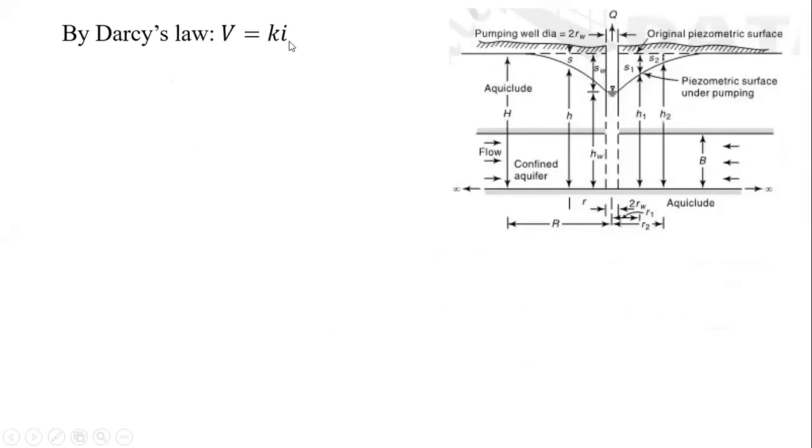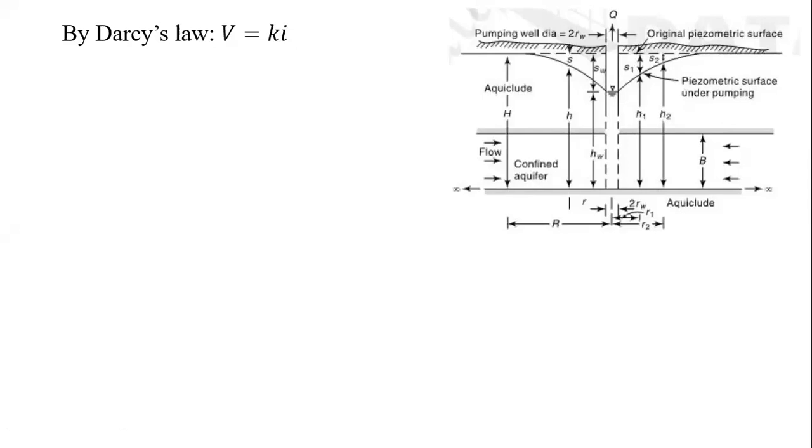We know that Darcy's law states that the velocity of the water or the liquid flowing through the soil particles is directly proportional to the hydraulic gradient. The hydraulic gradient is I, and where V is proportional to I, if you take the constant of proportionality, then V is equal to Ki, where K is the hydraulic conductivity, which is nothing but the velocity of flow per unit hydraulic gradient.